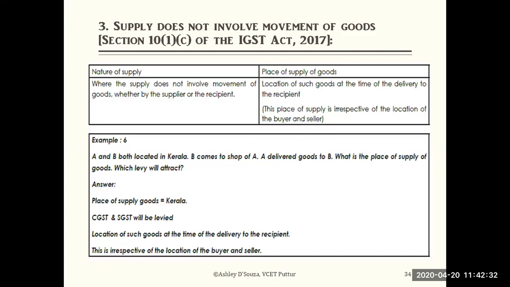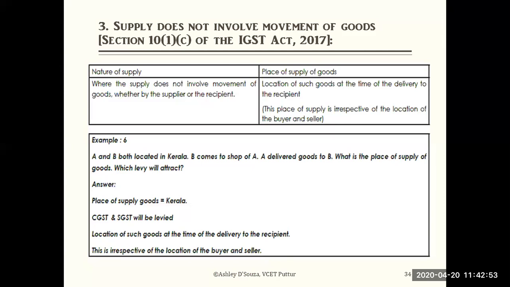B comes to A's shop. B only has come to A's shop, and A has delivered from his shop only. Directly B has come, no? So there only he has delivered the goods to B, immediately there itself. There is no movement of goods where A supplies and B receives at a later date. Those things are not there. It's immediate there.